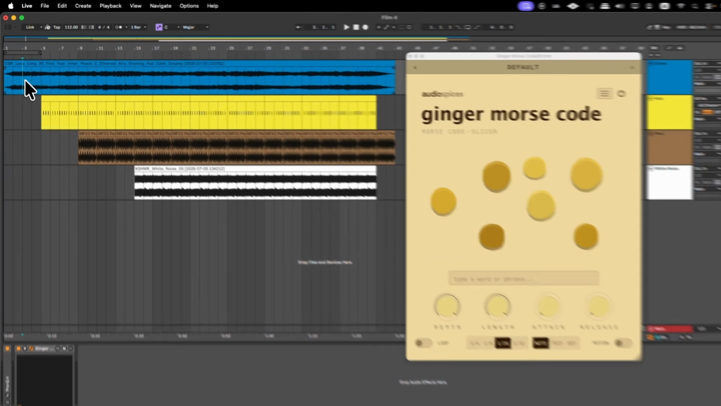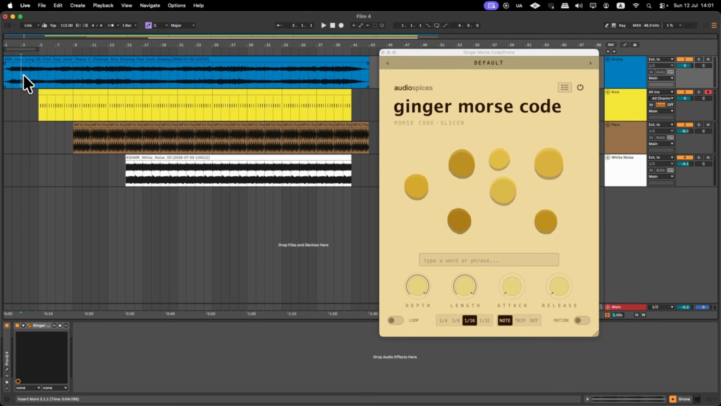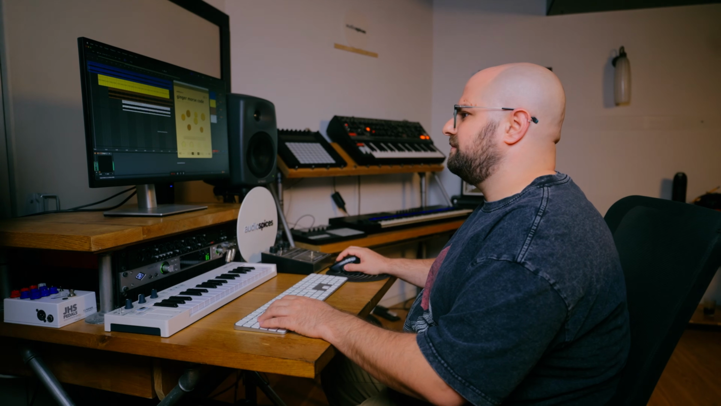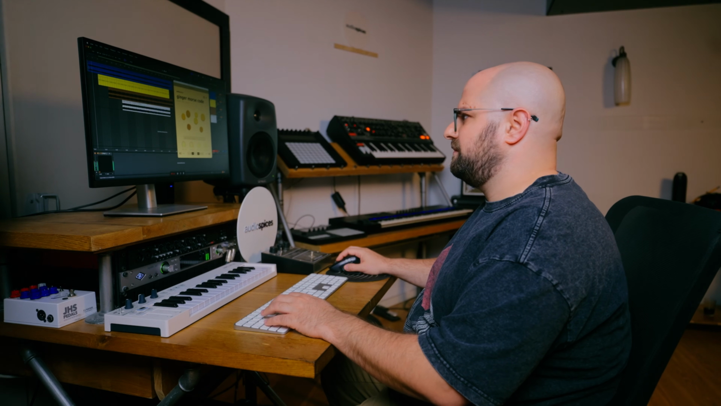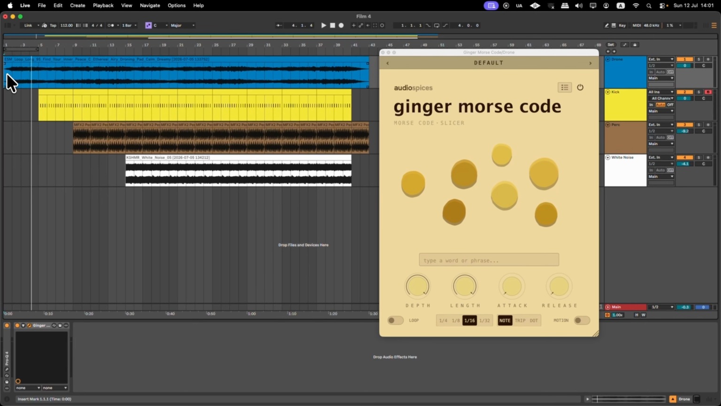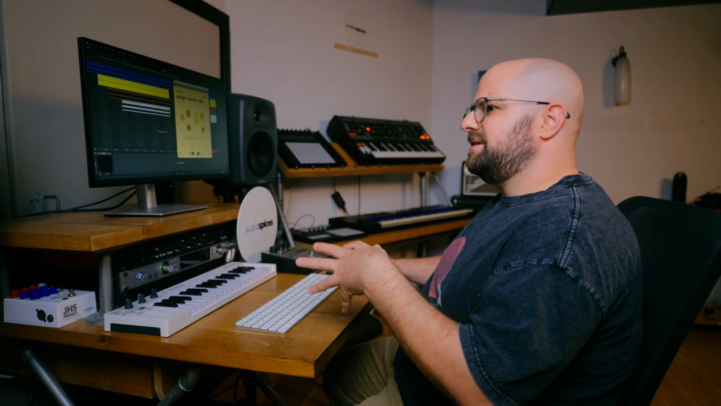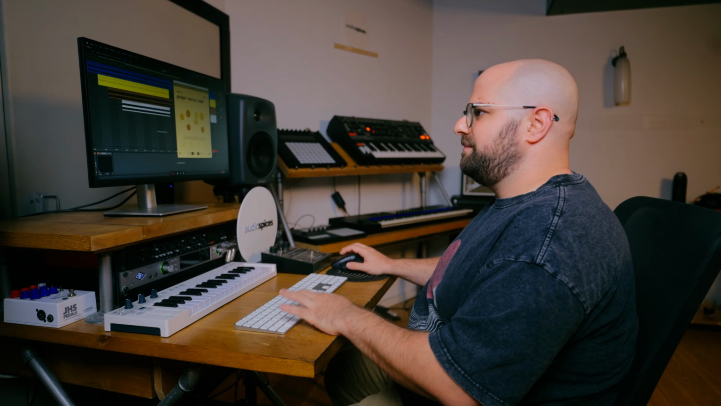So I have this synth drone pad. And let's say I want to bring some kind of a secret message or a unique and random type of groove to this static drone pad. That's what Ginger is made for. Let's hear some of the latest track I've been working on.